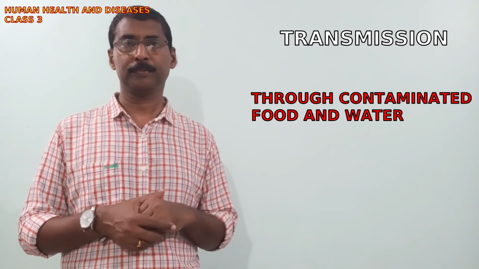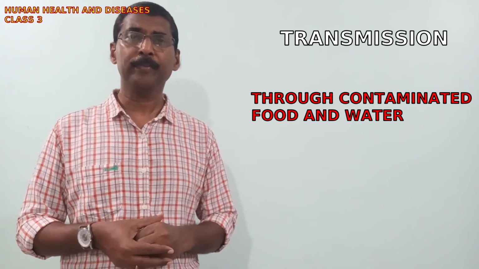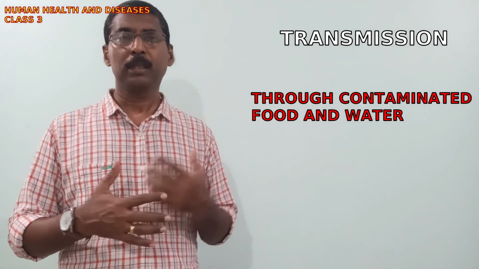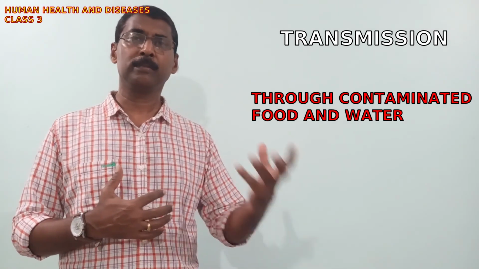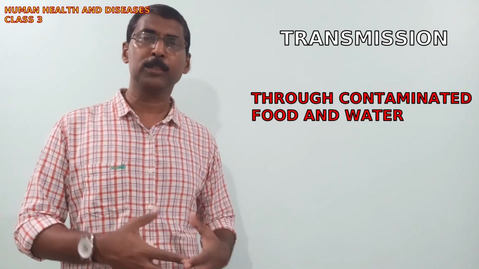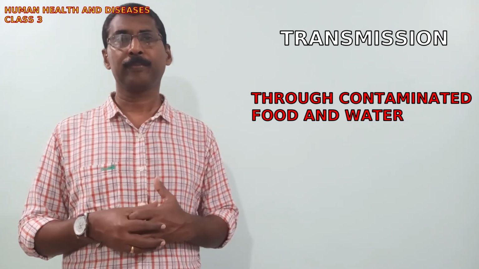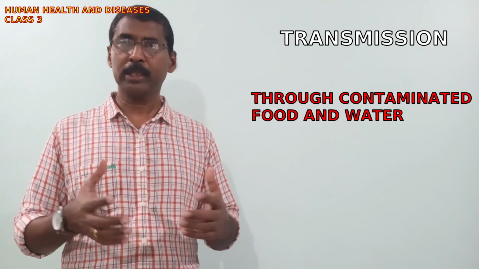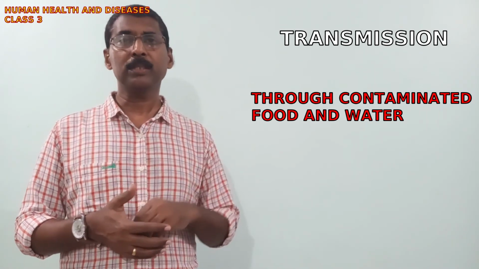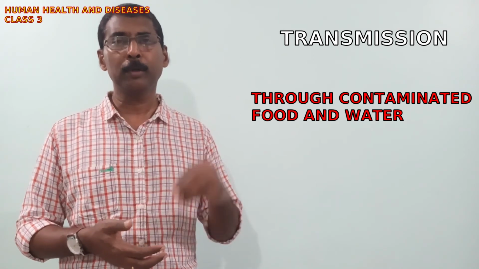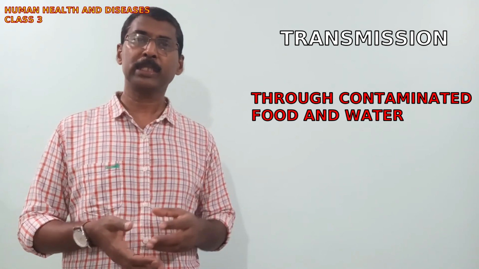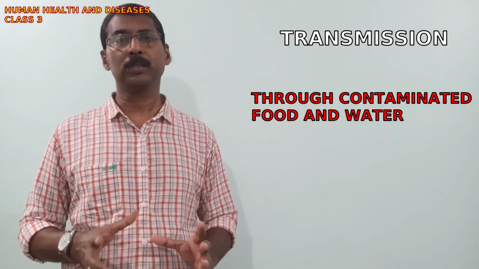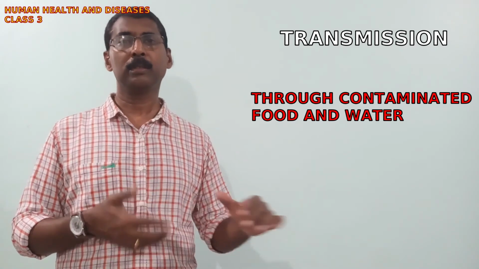When this soil leaches out along with the rainwater and reaches drinking water sources like unprotected wells, ponds, rivers, etc., the water gets contaminated, and when the water is used for drinking without proper boiling, the infectious stage of Entamoeba histolytica reaches a healthy person and causes the disease. This is the mode of transmission.